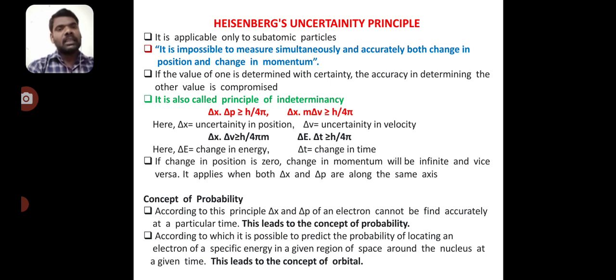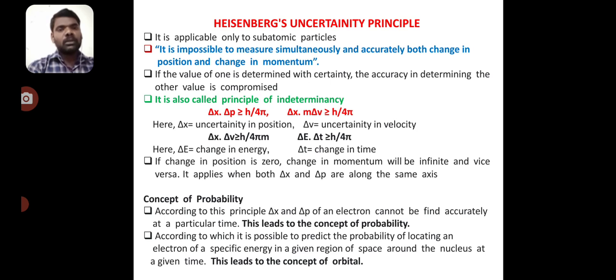Mathematically, we can say that Δx·Δp ≥ h/4π. Δx is the uncertainty in the position and Δv is the uncertainty in the velocity. So we can rearrange this equation as Δx·Δv ≥ h/4πm. ΔE is the change in energy and Δt is the change in time. At a particular time, if the change in position is 0, the change in momentum will be infinite, and vice versa. It applies when both Δx and Δp are along the same axis.